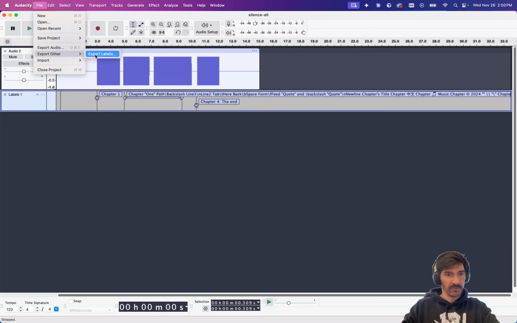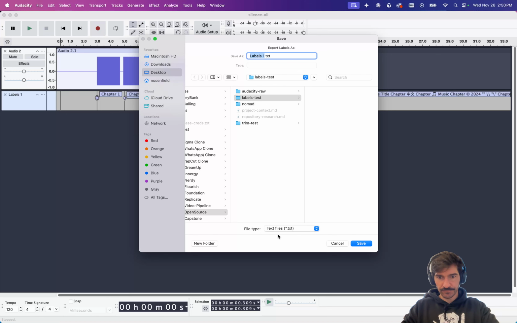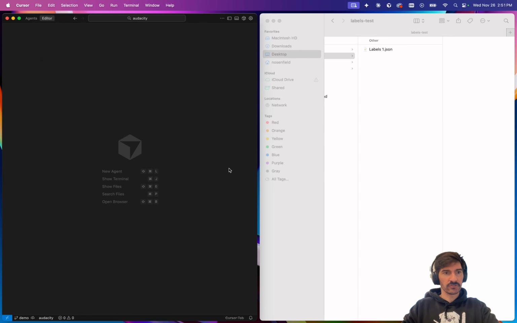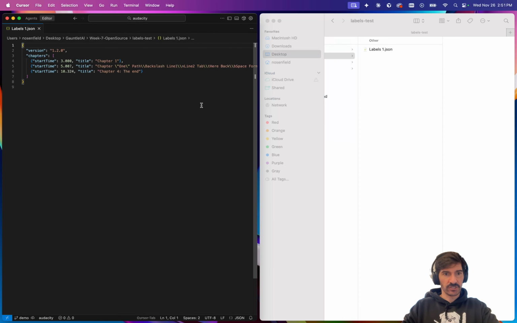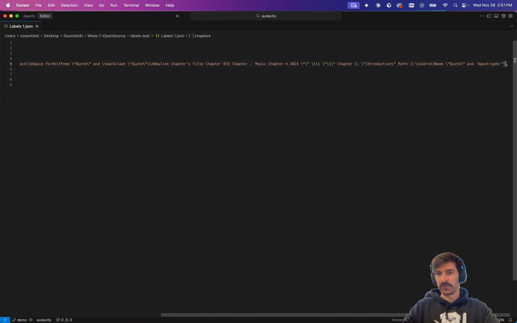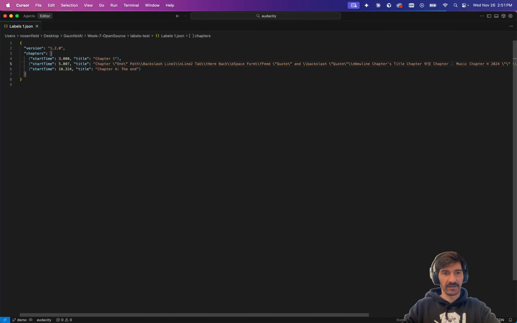File, Export, Label. There we go. I have to select the label track in order to export it. So from here, we now have this new export option, the podcast chapters JSON type. So we'll select that and change our extension to JSON and save it in our labels test as labels1. And when we come over into Cursor and we open up our labels1 JSON, we'll see here we have the start time for each chapter, and we have that proper parsing of that really potentially problematic label string.